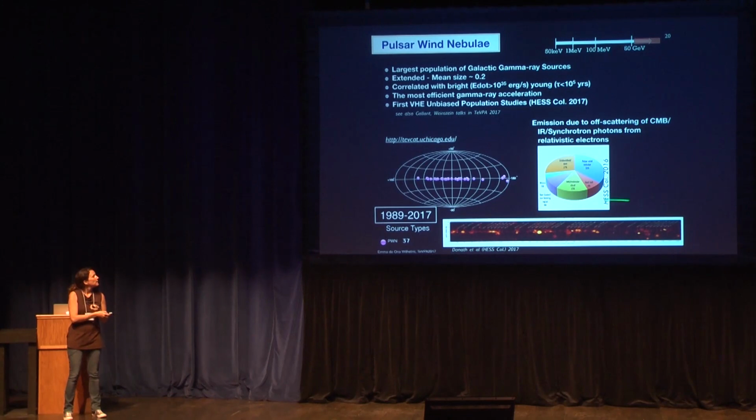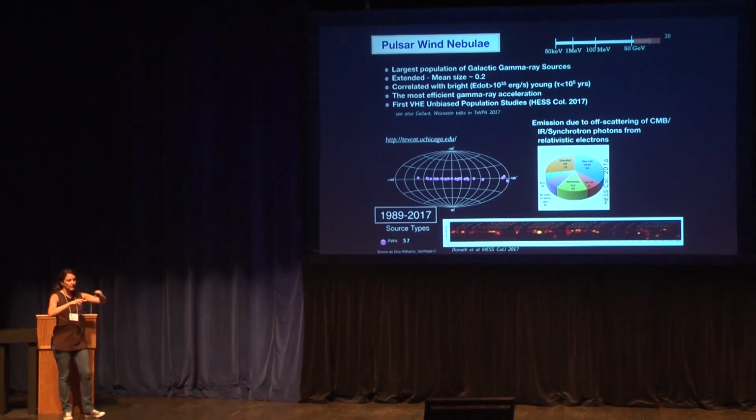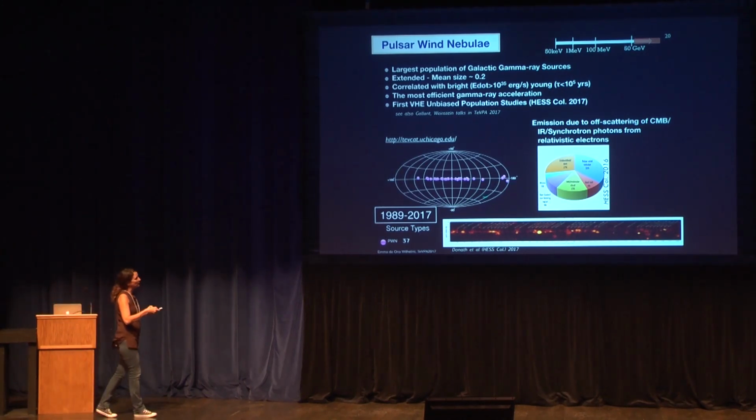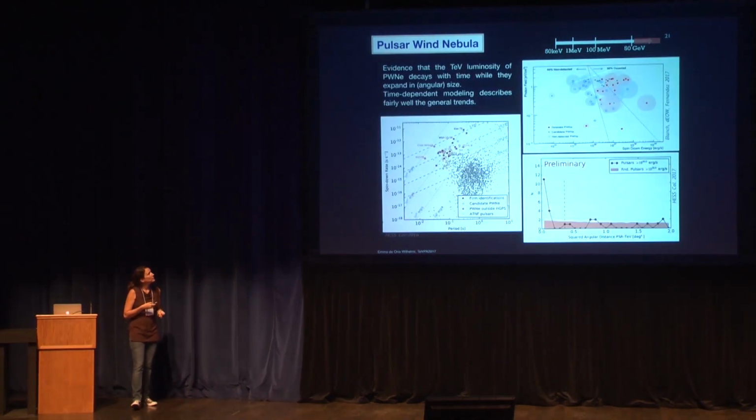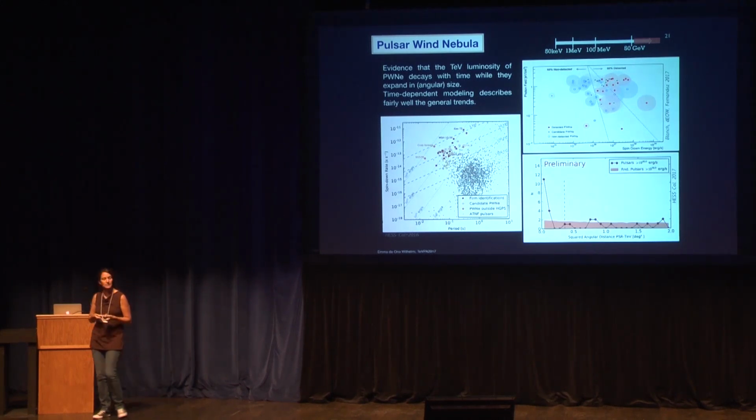But basically with this very uniform survey, we can start doing unbiased population studies of pulsar wind nebulae. So what we saw is that they are all related to very bright and young pulsars.